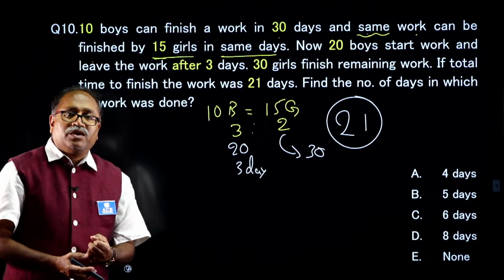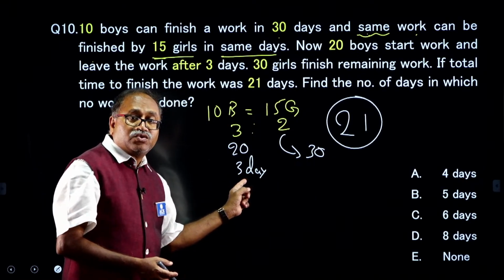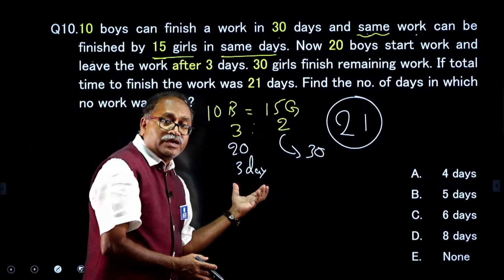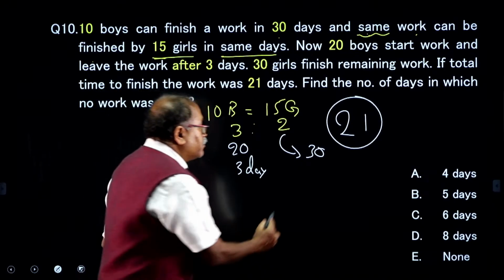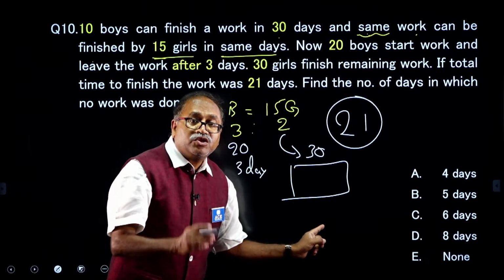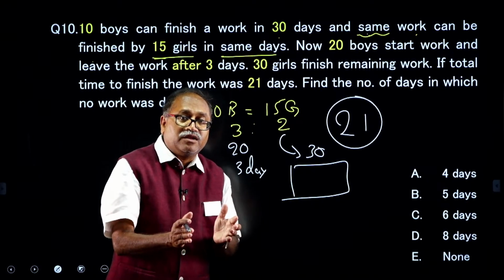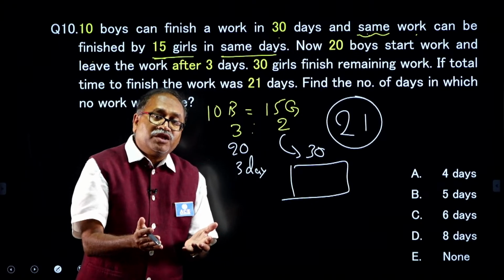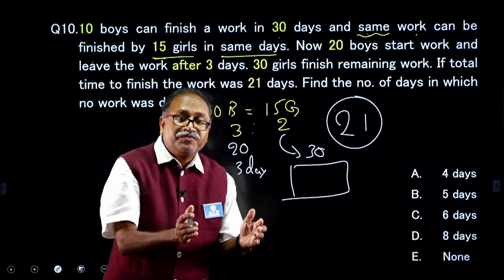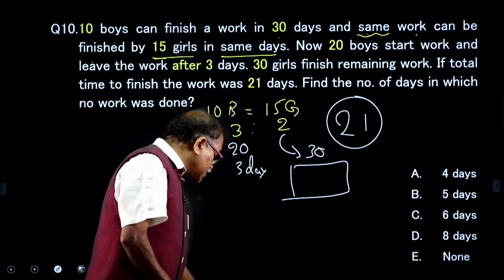How do I get the days when no work was done? The work completed in 21 days. Here I already know 3 days is over. Find out the total work. From the total work you take out this volume of work. Then you find whatever work is left for these girls, and divide this work by efficiency, you will get the number of days. So, this 3 days plus this number of days, total, see how much it comes. If the total comes to 20 days, that means they did not work for 1 day. If the total comes to 15 days, that means they did not work for 6 days. From here your time starts.